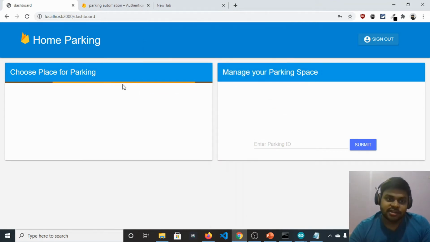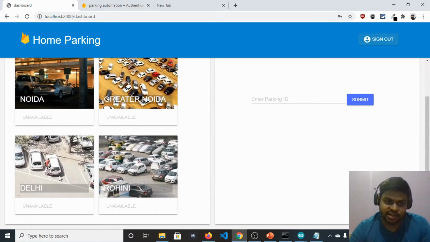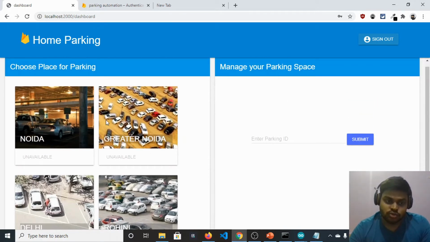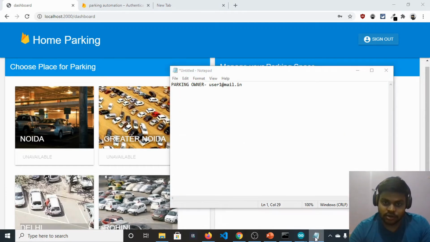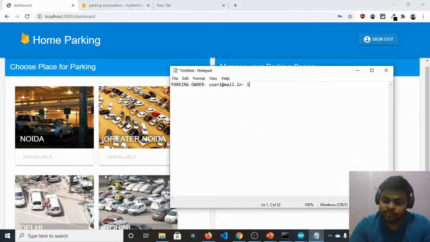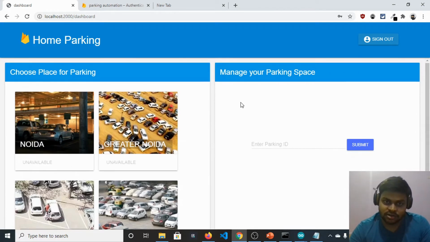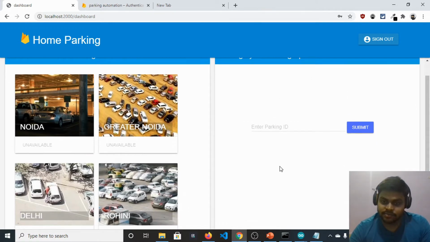Now we can see that we are at our dashboard page, in which we have 4 locations: Noida, Greater Noida, Delhi, and Rohini. Let's assume this owner, user1@mail.in, has the location Noida, and after installation of the IoT setup at his location, we allocate a parking ID of 123 to him. I have already set that for Noida so that he can access his location, and everything can be managed by the second card right here.